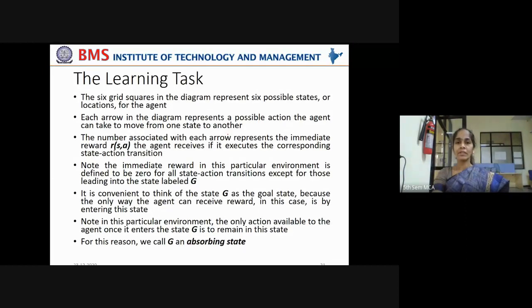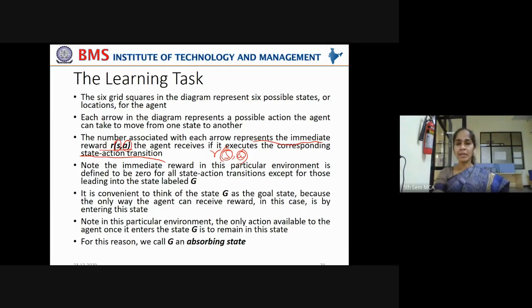Now, the number associated with each arrow represents the immediate reward r(s,a). That is the reward given when moving from state s by taking an action a. It is the reward that the agent receives if it executes the corresponding state-action transition. So r is the reward it gets when it executes the state-action transition. By taking this action, it moves from the current state s. That is called a state-action transition.